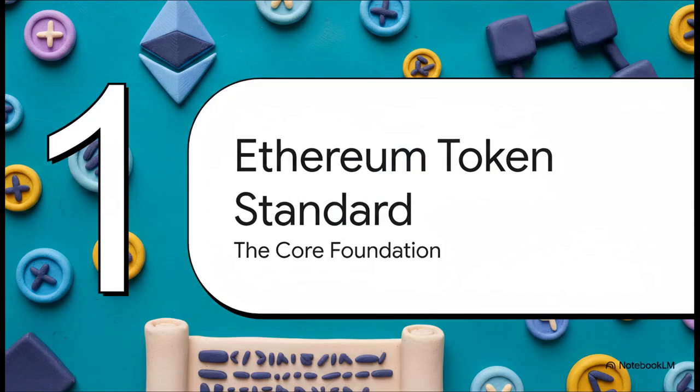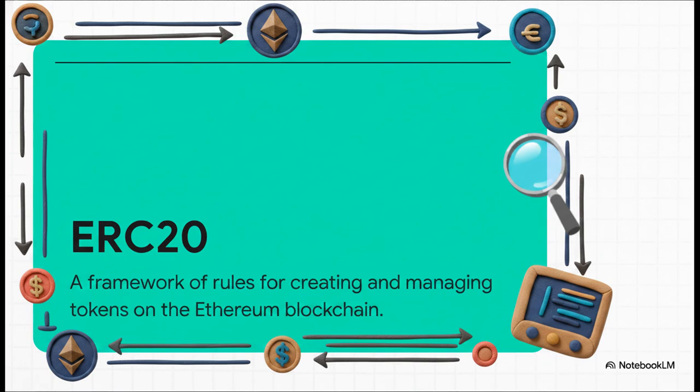Which brings us to Section 1, the Ethereum Token Standard. So this foundation starts with the very first rulebook that finally brought some much-needed order to the network. Let's define it. ERC20 is a set of rules and a framework used for creating and managing tokens on the Ethereum blockchain, ensuring a consistent structure. You can kind of think of this like the HTTP of Ethereum. It's the universal translator. Without it, every single token would be speaking a completely different language. But by strictly adhering to this framework, developers can build digital assets that are reliably stored, safely transferred, and actively used across the entire network.